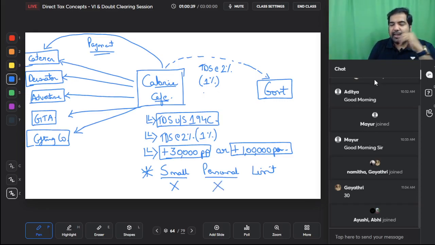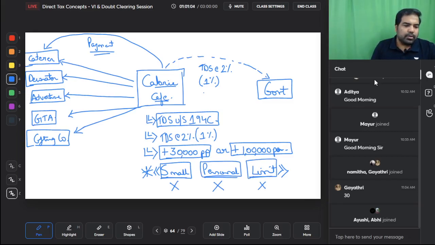Again, no TDS in case of personal purposes. So if you are making a payment in these cases for personal purposes, again no TDS, and no TDS if it's up to 30,000 per payment or up to 1 lakh per annum. So small personal limit is the shortcut to remember the 3 exceptions: small individual, small HUFs, personal payments, and limit of 30,000 or 1 lakh. This is small personal limit.